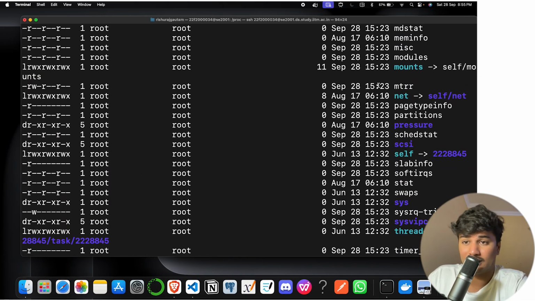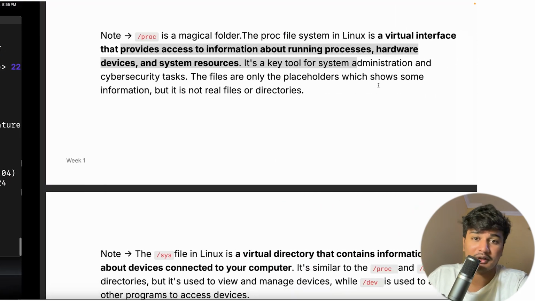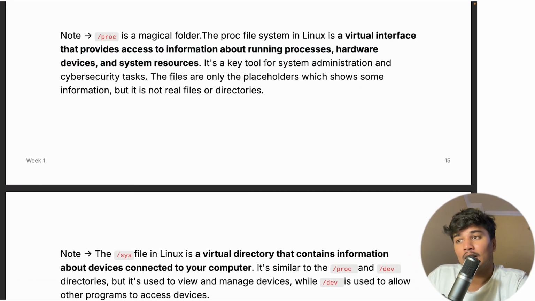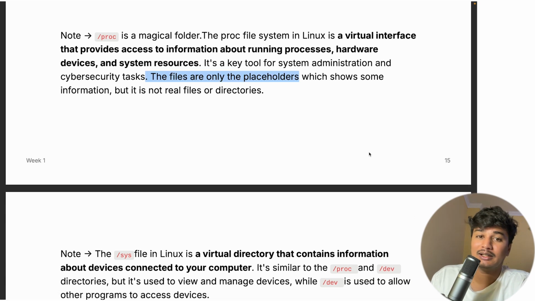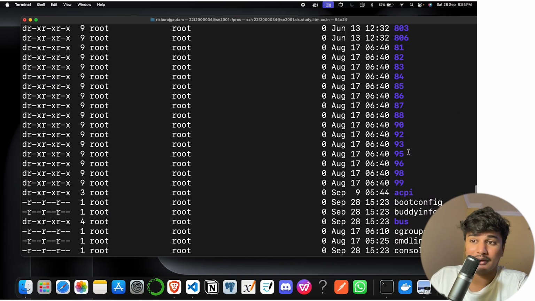Okay, this whole folder provides information about running processes. It's a key tool for system administration and cybersecurity tasks. The files are only placeholders. What are these files? These files are only placeholders. That's why these are 0, which shows some information, but it is not a real file or directory. These all are not real files.